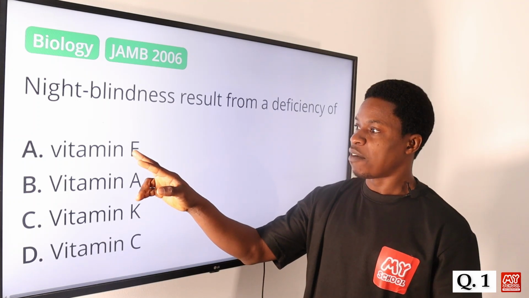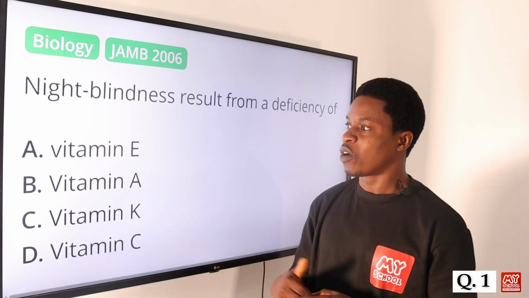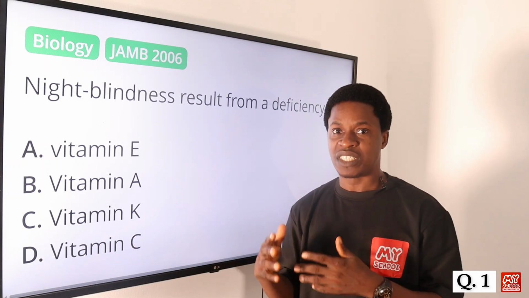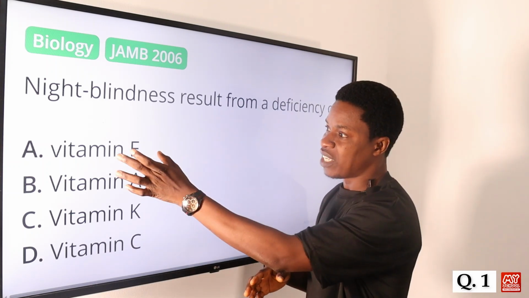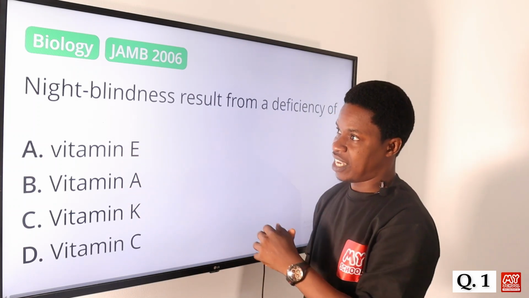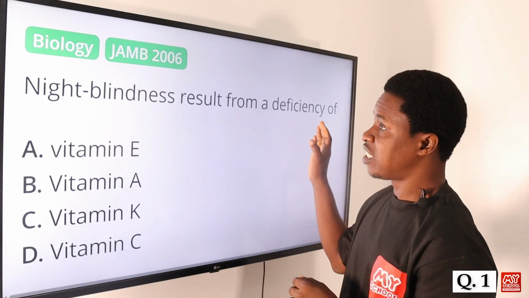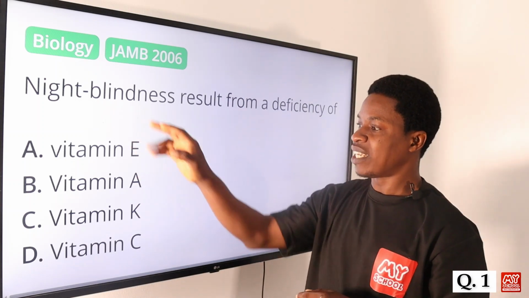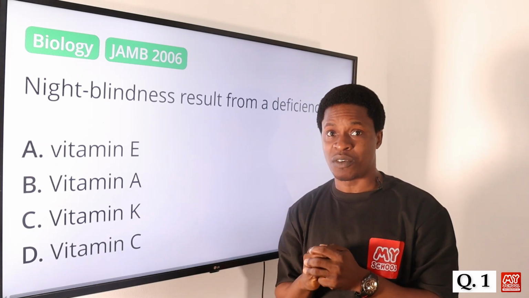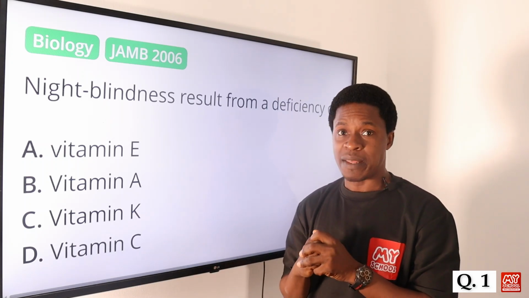Deficiency of vitamin E will lead to what we call hemolytic anemia, okay? Vitamin A, the deficiency of vitamin A should lead to night blindness because there is production of pigments that we have in the body.